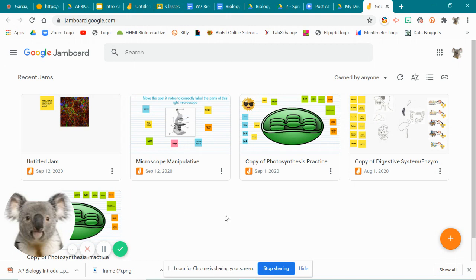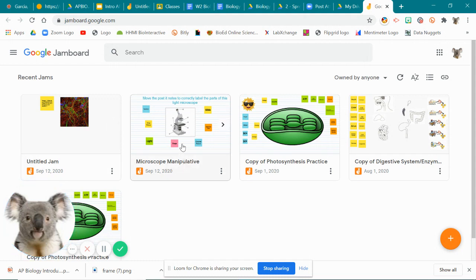Okay, and so I've already created a couple. These two I actually got from other teachers. That's how I got the idea. But this is where they're really, really easy to use, and they're great for, I think, a card sort activity. So let me go ahead and show you what that looks like.